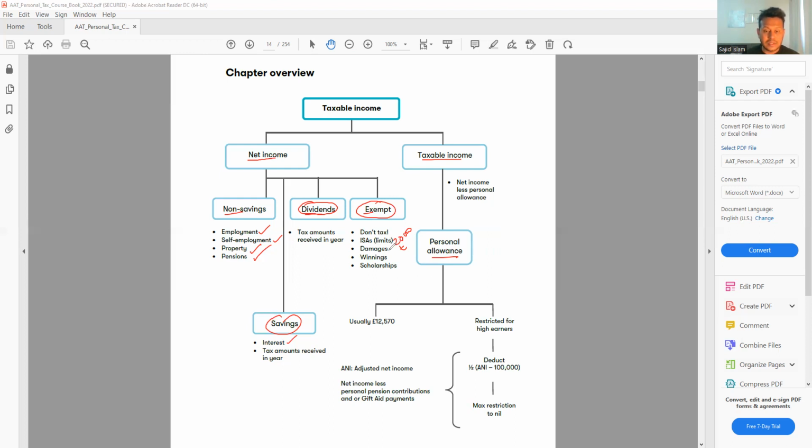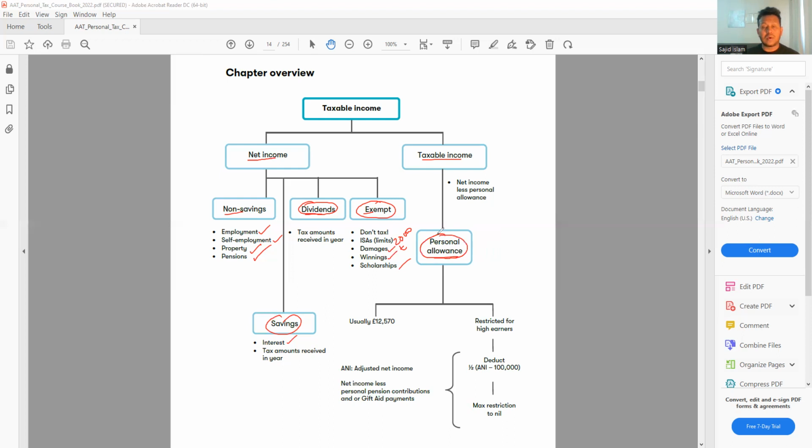So if you have some personal damage, for example, you get some insurance claim because of the personal damage, or you win a lottery, or you receive some scholarship, because of that, you really don't have to pay any tax. It is exempted. So you're going to see all of this from the chapter. Then the next thing we have, that is a personal allowance.